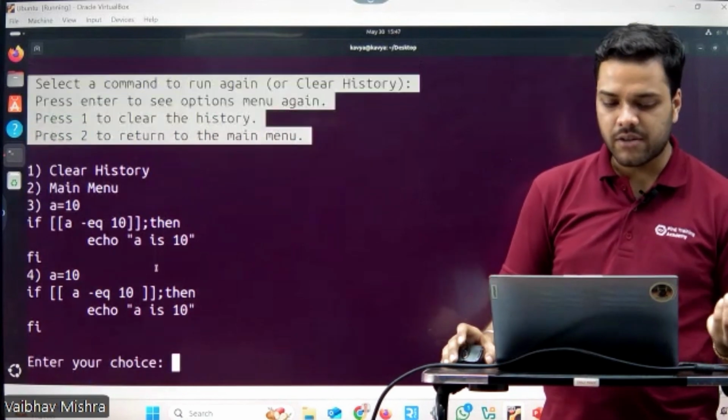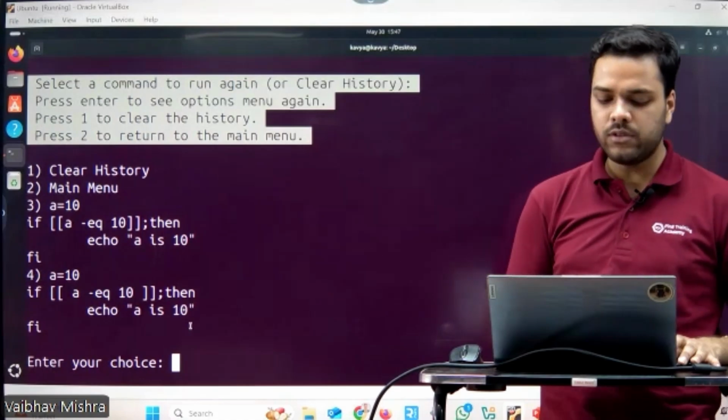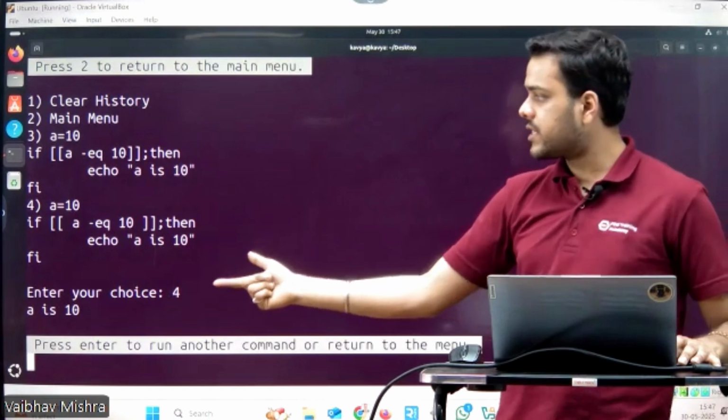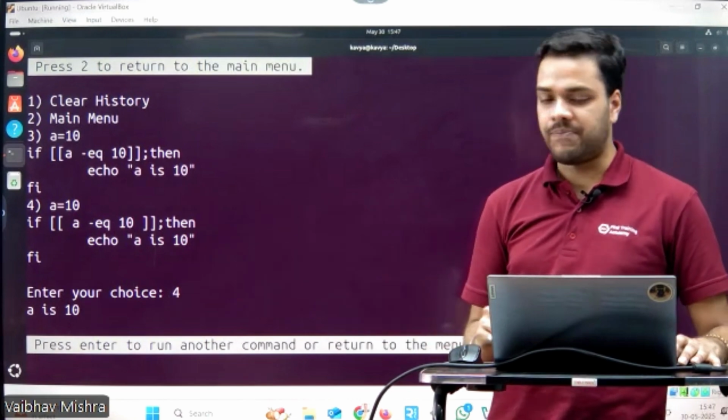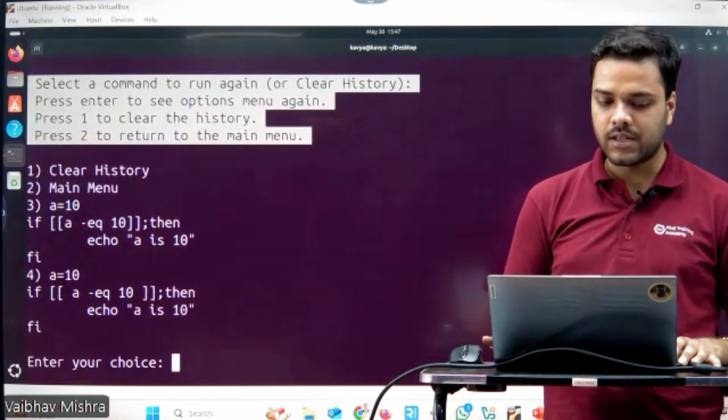So let's check any of the examples which we have searched here. Let's check example number 4. Simply press 4 here and press enter. See, the output of example 4 is being displayed here. So it means it is storing the commands. Let's move to another command.